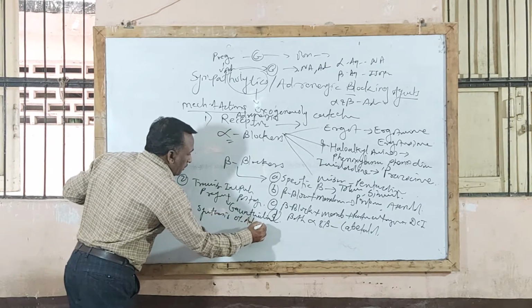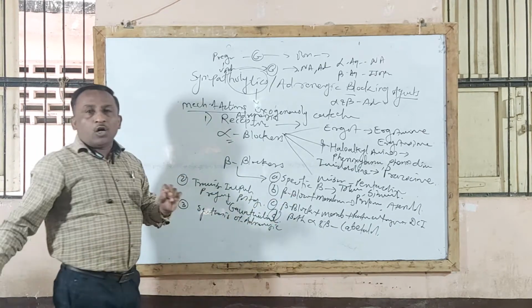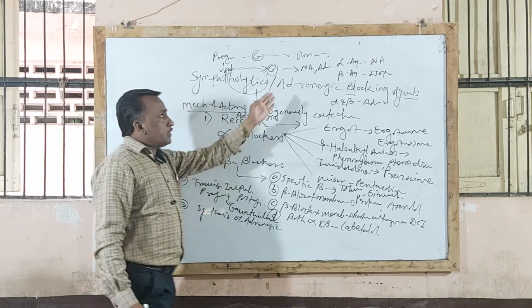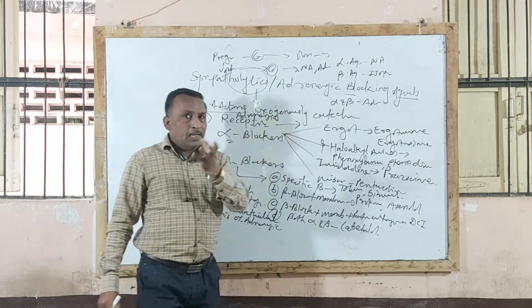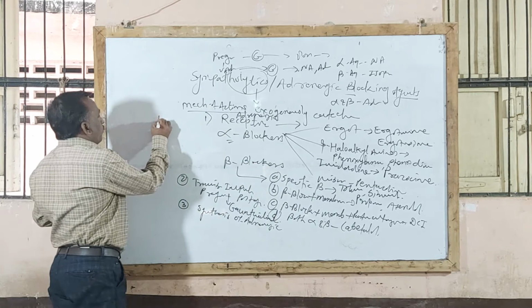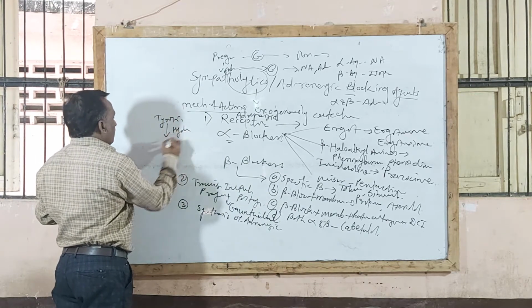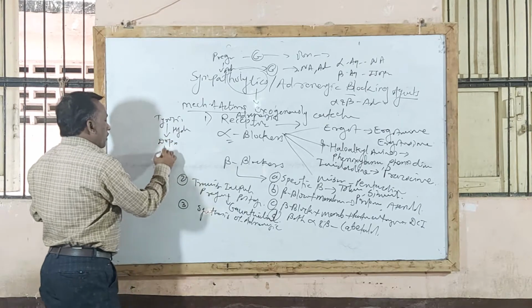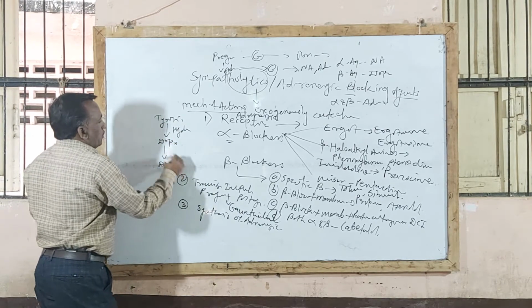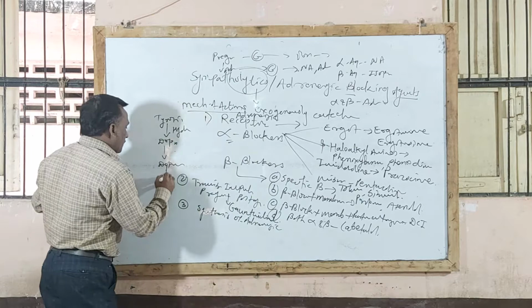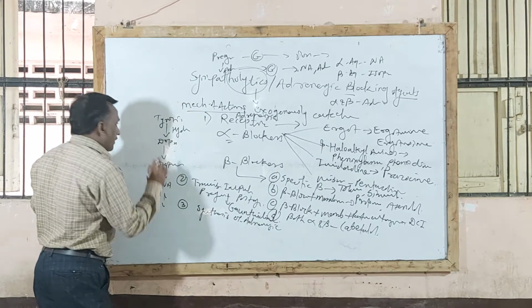The third type are those agents that inhibit synthesis of adrenergic transmitter, that is, natural synthesis of noradrenaline and adrenaline. In the last lecture we completed that: tyrosine, in presence of hydroxylase enzyme, is converted into DOPA. DOPA, in presence of an enzyme, is converted into dopamine, then noradrenaline and adrenaline.